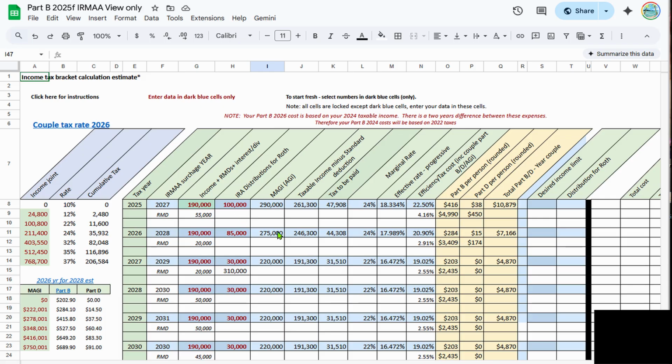There are probably other charts out there to help you determine what's your best strategy in doing your Roth conversions.